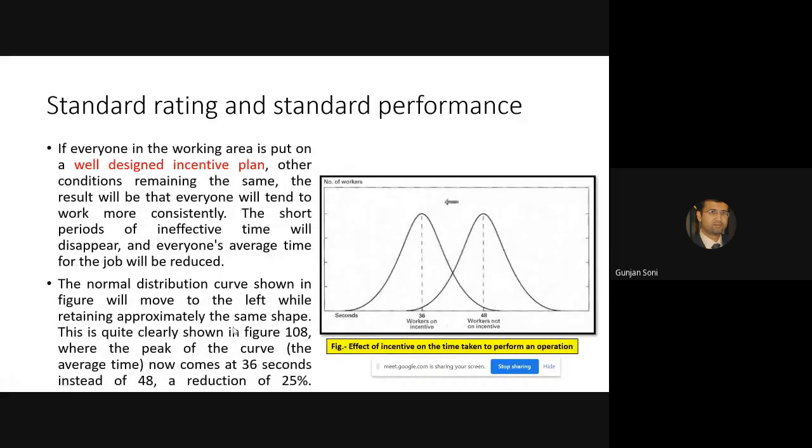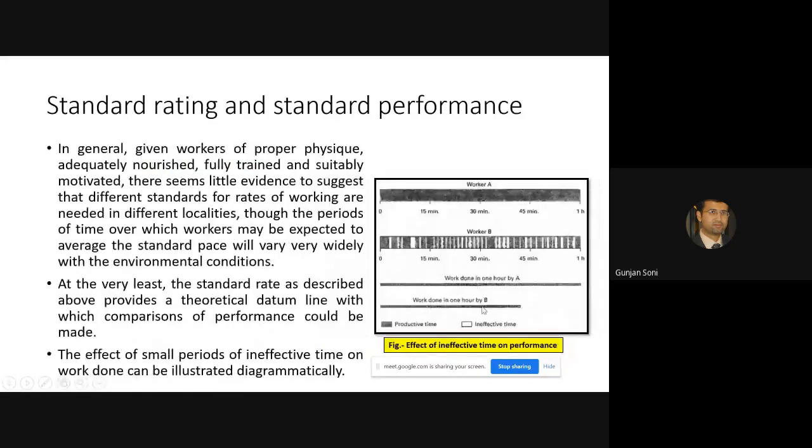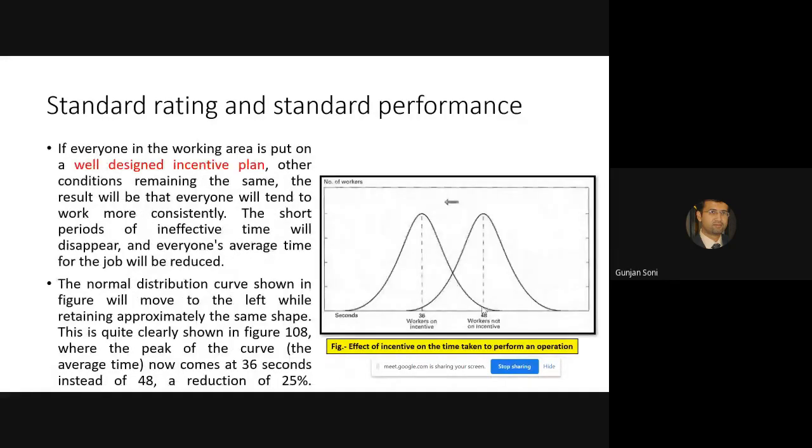Now, if there are no incentives for doing the job on time, your work population could be represented by this curve over here.